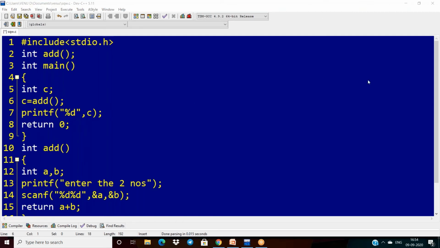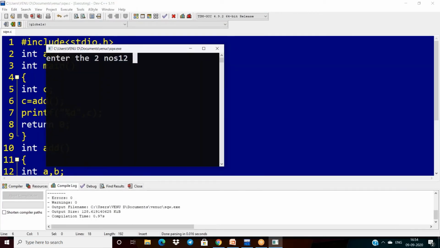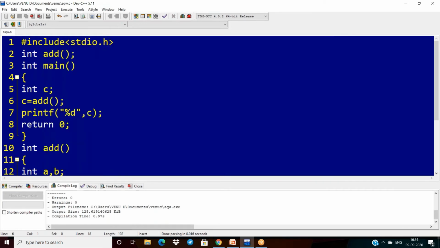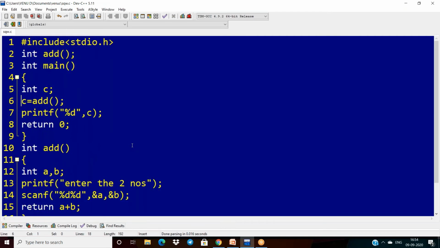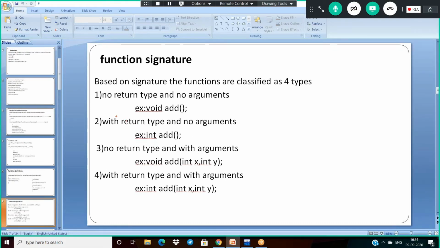Now see the execution. My inputs are 12 and 34, then the output is 46. So this is the concept here. This is the second approach.